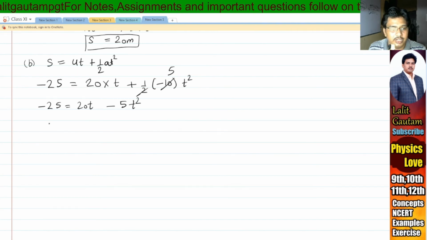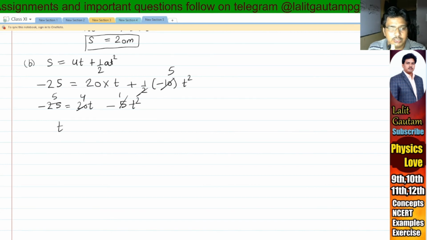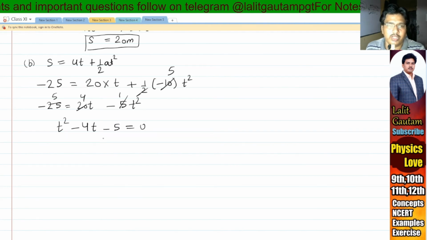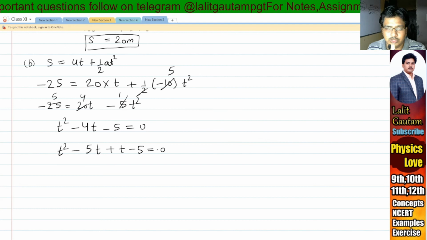So we can divide by 5: 5 ones are 5, 5 fours are 20, 5 fives are 25. So I can write it as t square minus 4t minus 5 equal to 0. Now I am going to factorize it. t square minus 5t plus t minus 5 equal to 0.